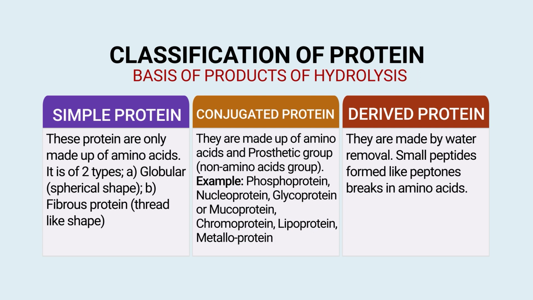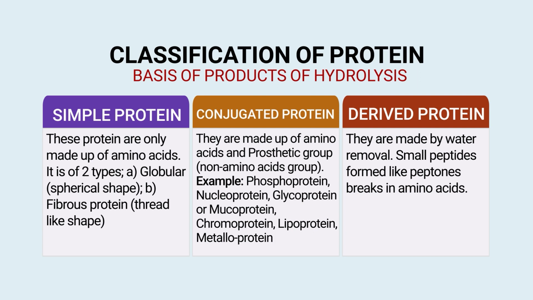Another group is conjugated protein. They are made up of amino acid and a prosthetic group, that is, a non-amino acid group. Examples are phosphoprotein, nucleoprotein, glycoprotein, mucoprotein, chromoprotein, lipoprotein and metalloprotein. For example, if the protein is attached with metals or metal ions, that is metalloprotein. If a phosphorus group is attached with the protein, we say phosphoprotein.